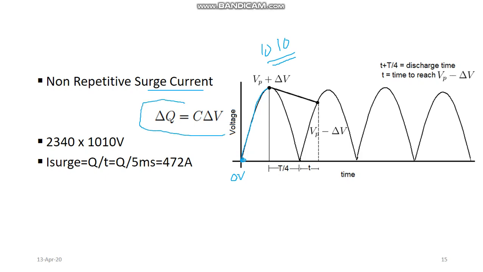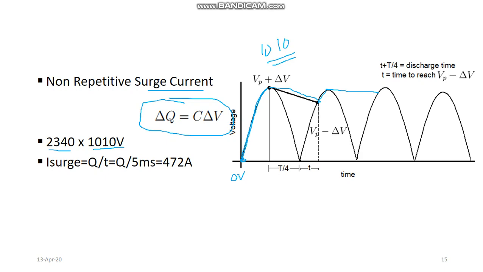And we know that the charge delta Q is equal to C delta V, and we already know the value of the capacitance, now 2340 microfarad, and the voltage delta V in this case is 10 because the voltage is varying from 0 to its maximum value 10 volt, whereas in the next cycles the capacitor will be varying between 10 volt to 990 volt, and then once again it will charge up to 10 volt, and then discharge from 10 volt to 990 volt, and so on.